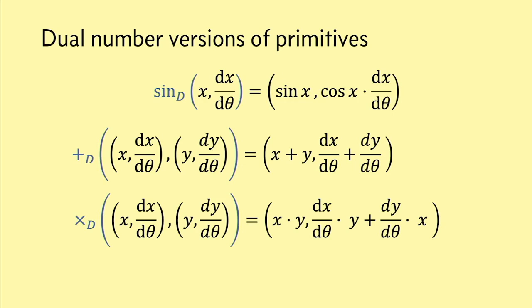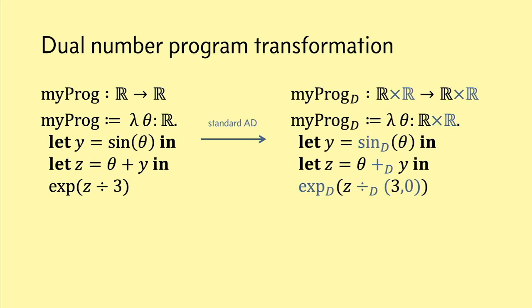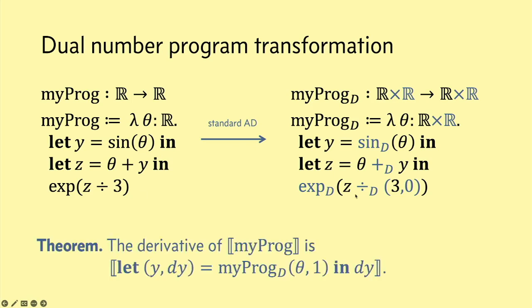It applies also to multivariate functions. If we know the derivatives of our inputs with respect to theta, we can get the derivative of our output with respect to theta. Once we have a correct dual number primitive for every primitive in our language, it's not hard to get a correct dual number program. We just update the type annotations to swap real numbers for pairs of reals. We change all the primitives to their dual number versions. And we pair any constant real numbers, like 3 in the last expression here, with 0 to represent that they're constant. They don't depend on theta at all. The translated program correctly propagates dual numbers, which means that if we pull out just the dual component of its return value, we get the derivative that we were looking for of the original program.